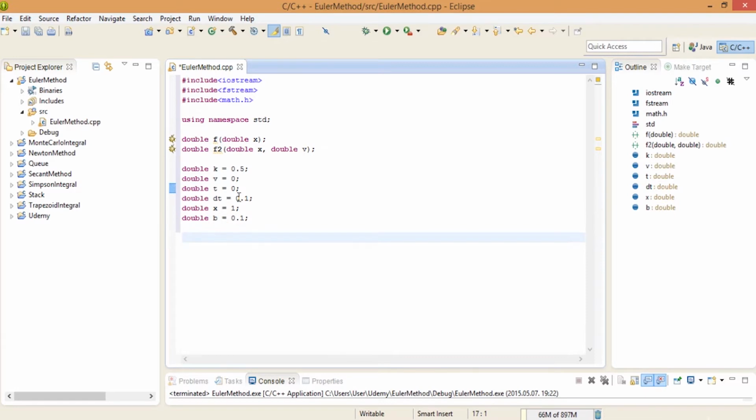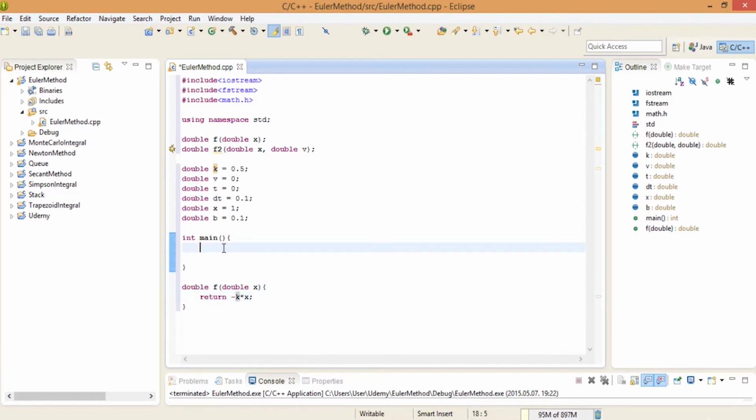Okay, so in my main method, first of all I'm going to define the methods. For example, first of all we want to test whether our oscillator without friction is working fine. We just have to return negative k times x, where k is a constant. It is negative because the force tries to pull back the door or whatever we are simulating.